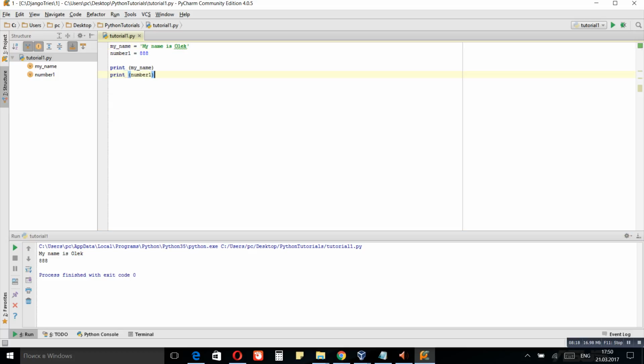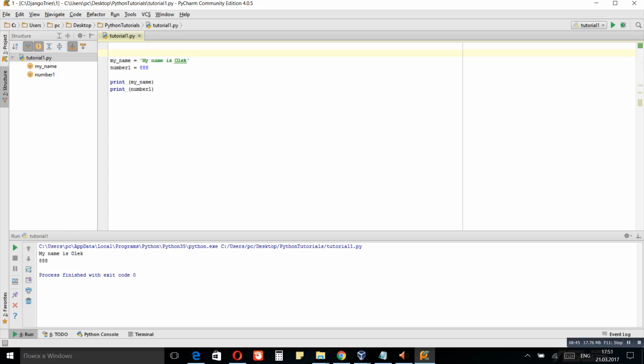What you want to know among basic concepts when programming is how to write comments. So let's say you wrote this program and someone else opened it and he doesn't understand what is written here. So basically you want to write some comments and you don't want Python to try to interpret them as code.